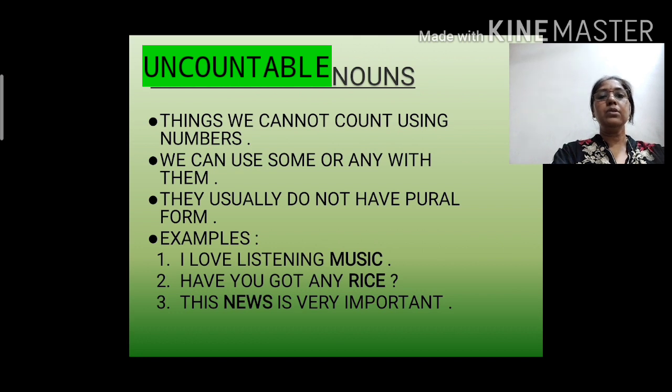Now let's move on to uncountable nouns. Things we cannot count using numbers. From the name only it is understood that things that we cannot count come under the category of uncountable nouns. We can use some or any with them. Obviously some or any is used for uncountable nouns. They usually do not have a plural form. Mostly, because they are uncountable, they are counted as one, so no plural form is there for them.